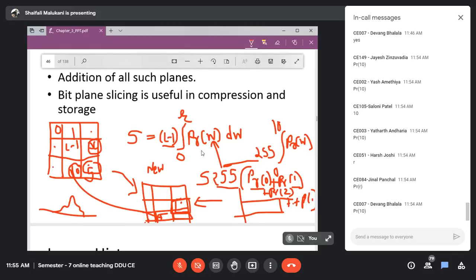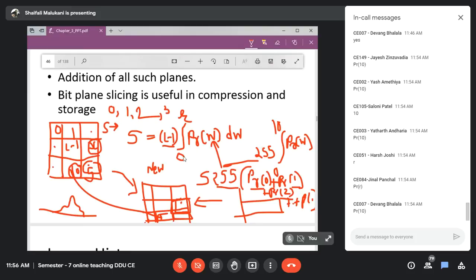Okay, what were those two conditions that are required, which, if fulfilled, then equalization is obtained? Which was that equation first? Which was that condition? The first condition was that this should be an ever increasing function, right? So whenever r increases, if my r is 0 and goes to 1, then the s value also should increase. It should be an increasing function.